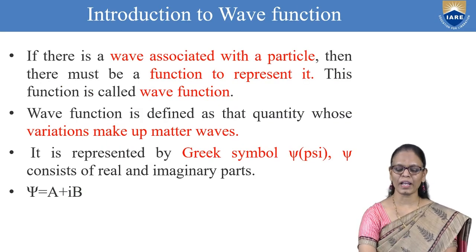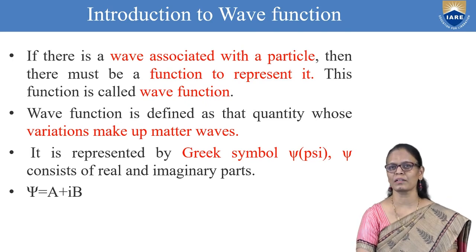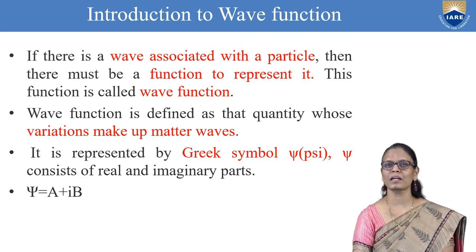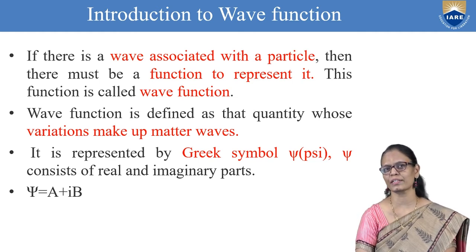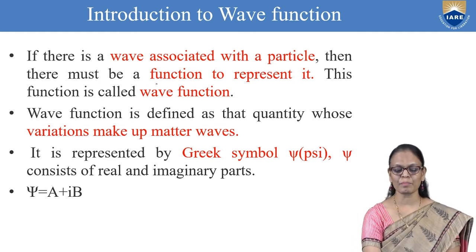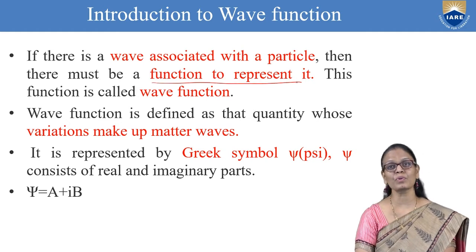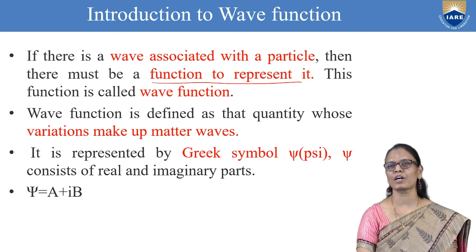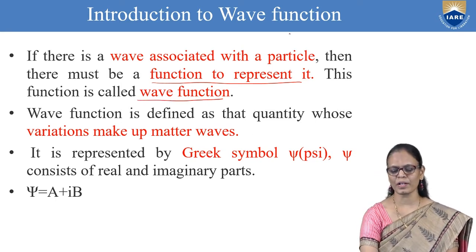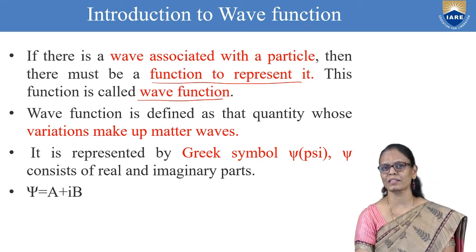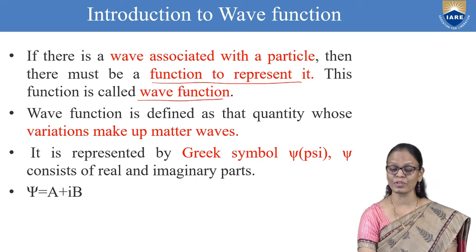Now, if a wave is associated with a particle, that is, a particle exhibits wave nature, then there must be a function to represent it. How do you represent that particle as a wave? You need a function, and that function is known as the wave function. Hope you understood what we are trying to see in this lecture is regarding the wave function. So you need to understand what this wave function is.